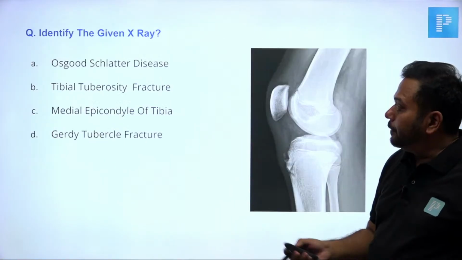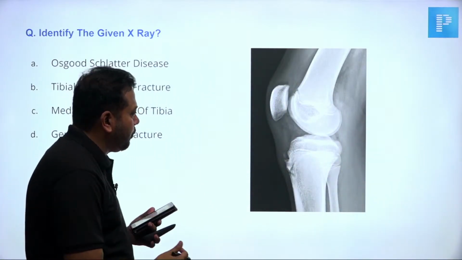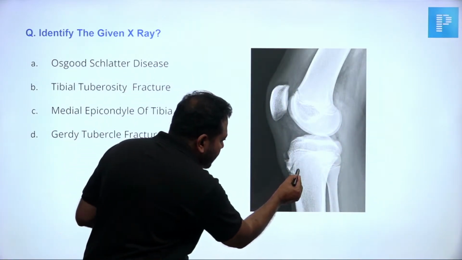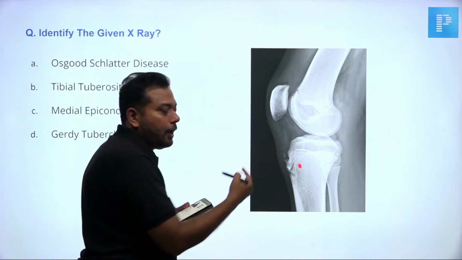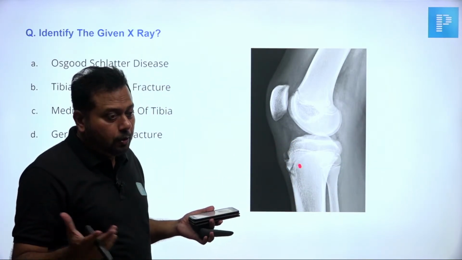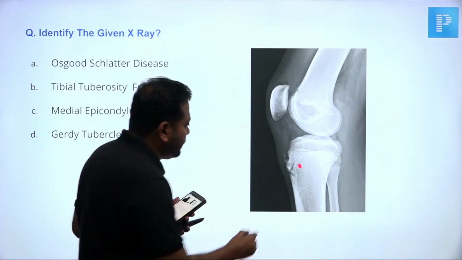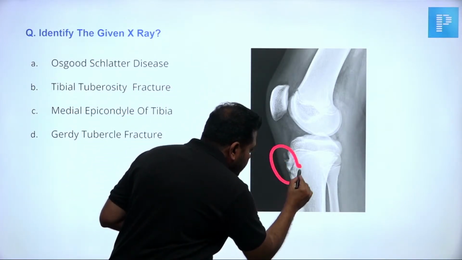This is very simple. Then comes identify the X-ray. What is the thing? I am able to see this is an X-ray of a child because the epiphysis is not closed. So we are dealing with an X-ray of a skeletally immature patient, and I am able to see a lesion.